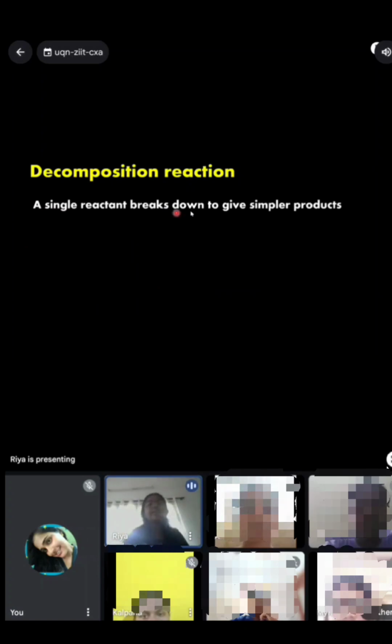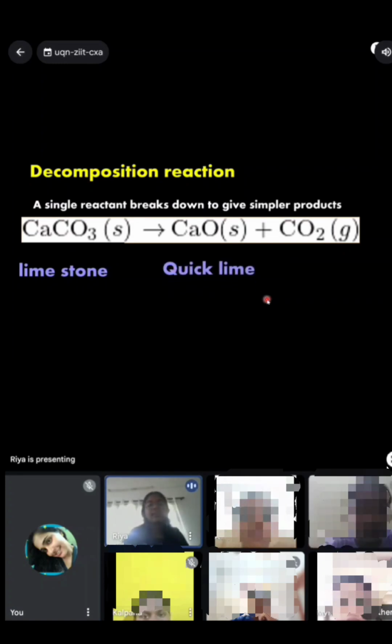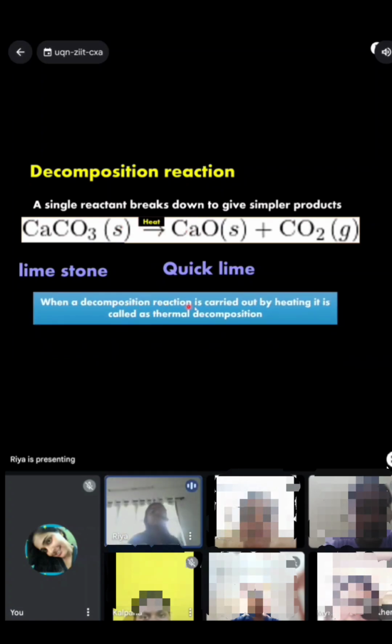In a decomposition reaction, a single reactant breaks down to give simpler products. For example, calcium carbonate gives calcium oxide and carbon dioxide. Calcium carbonate is also known as limestone, and calcium oxide is known as quicklime. In this, heat is absorbed into the reaction. When a decomposition reaction is carried out by heating, it is called thermal decomposition.